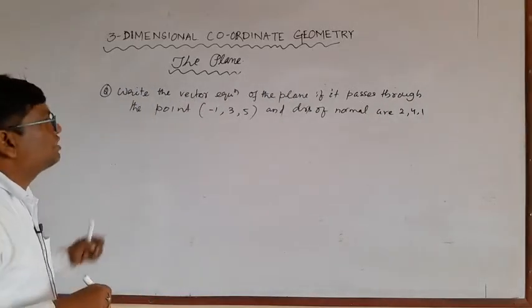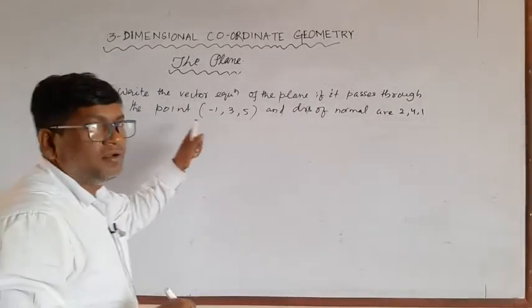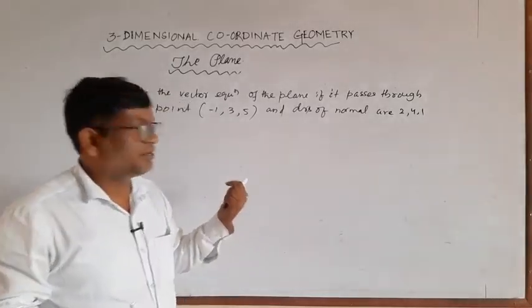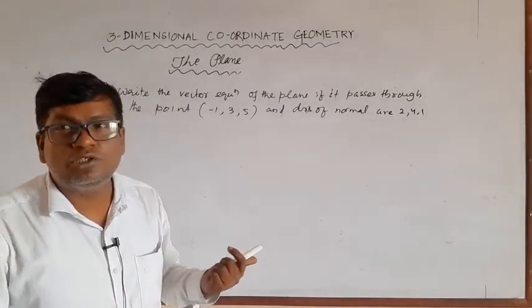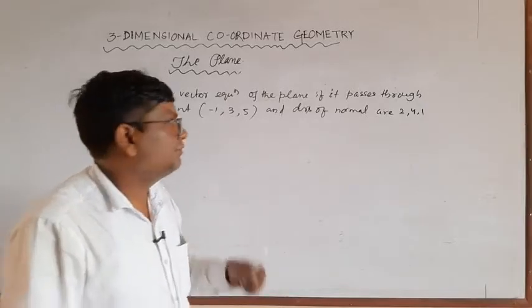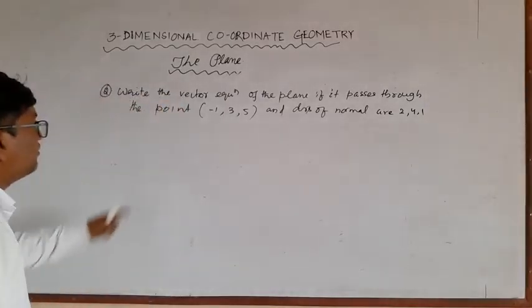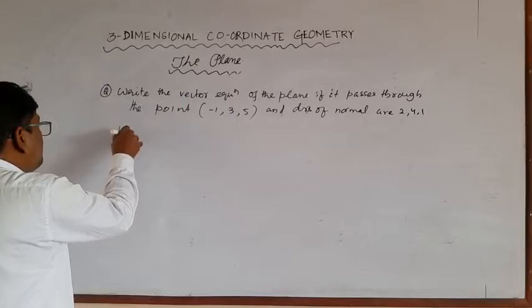Write the vector equation of the plane. It passes through the point minus 1, 3, 5 and DRs of the normal are 2, 4, 1.